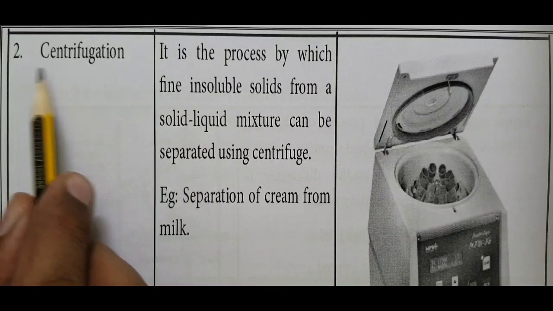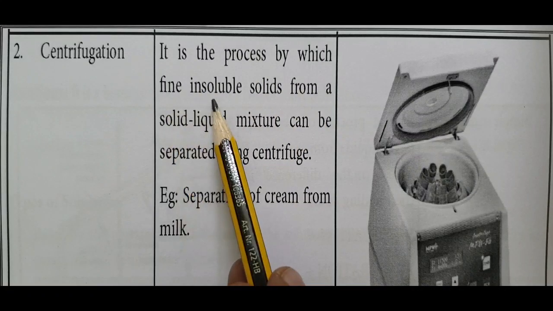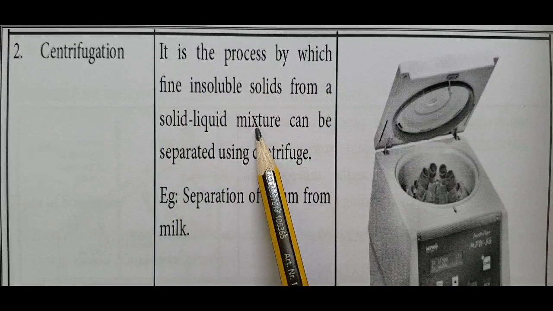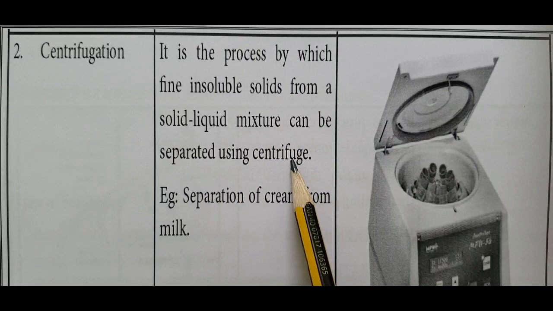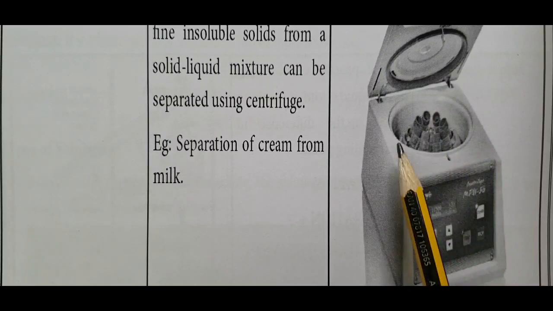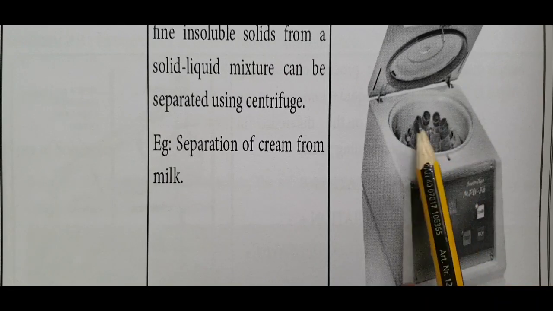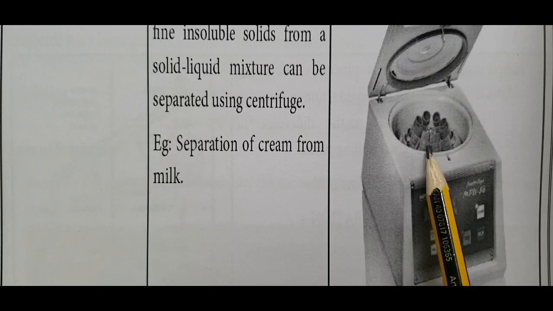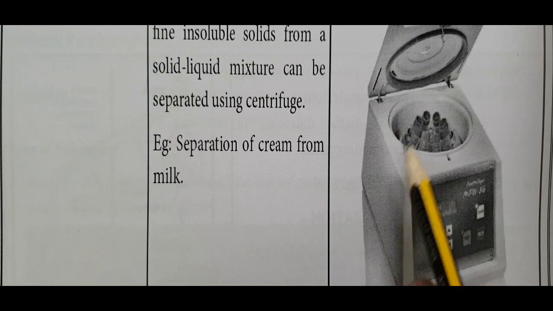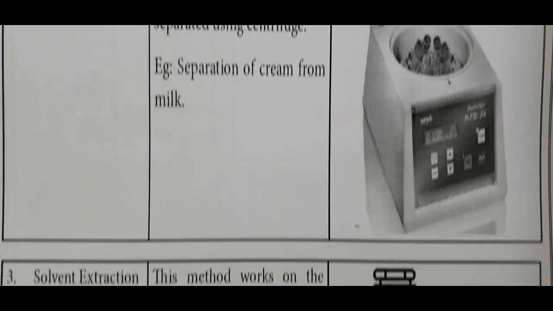Second method is centrifugation. It is a process by which fine insoluble solid from a solid-liquid mixture can be separated using a centrifuge. The apparatus is called a centrifuge, inside of which a number of tubes are present. We can hold our test tube inside this tube. This centrifuge can separate very fine insoluble substances and convert that fine particle into the precipitate. Separation of cream from milk is an example of centrifugation.